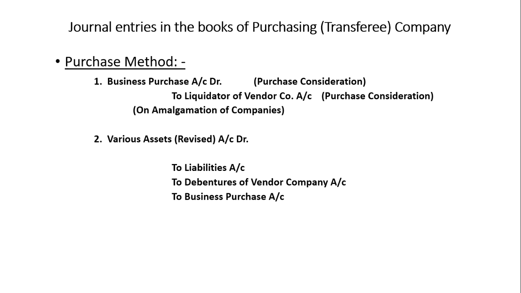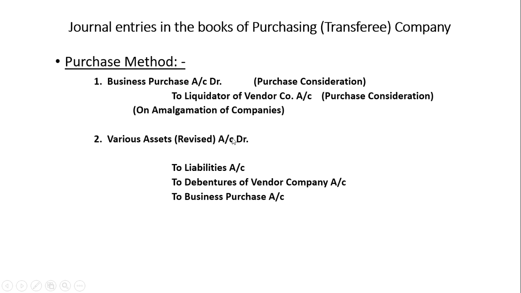You will take over the debentures of the vendor company now, but later on, if in the question it is mentioned that the debentures of the vendor company are cancelled and new debentures are issued, then this debenture will be cancelled. Now, if you see, the first entry is Business Purchase debit. Now, this debit will come in the second entry as a credit to Business Purchase Account.